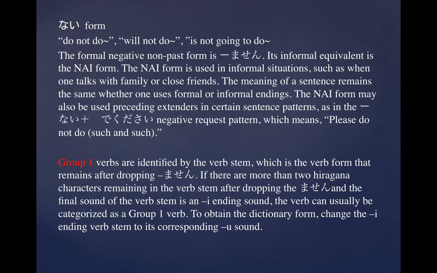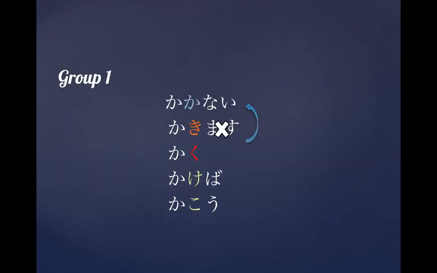Now, I'm not going to read this whole thing to you, so if you have the chance, read them. Nai form obviously can be a part of the statements do not do or will not do. It is the negative non-past form, and it is the casual of the negative non-past form. Now, the group ones, you already know, may have a 2 or more ending in their verb stem, and the verb stem ending has an e ending. Now, how do you conjugate this? You've seen this before. This is called the godan katsuyo, or the 5-step conjugation.